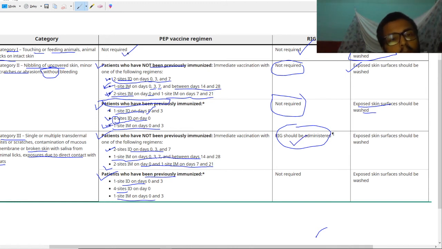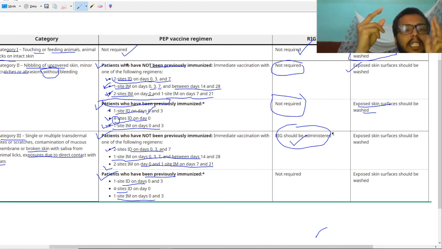So you just have to remember this schedule. You can remember it like this: categorize patients into two parts, those who have not been previously immunized and those who have been previously immunized. For patients not previously immunized, there are three regimens. What are they? Two sites intradermal on day 0, 3 and 7.